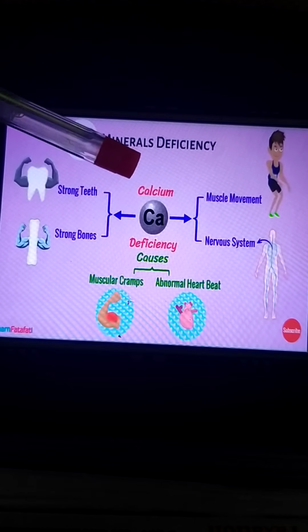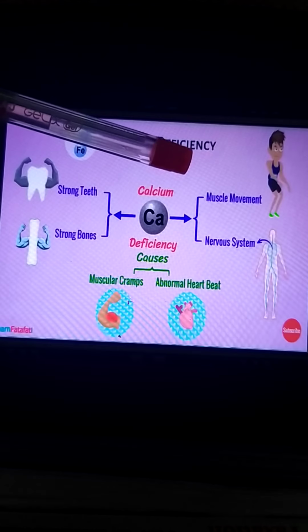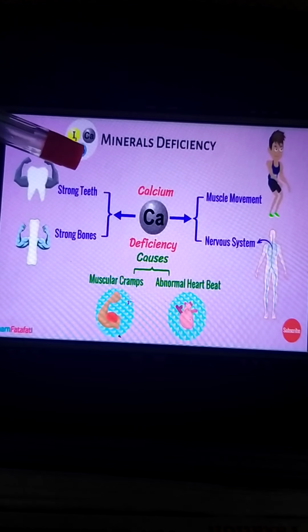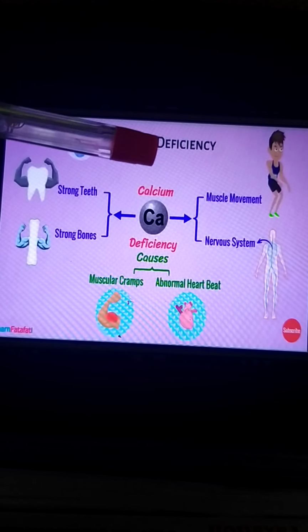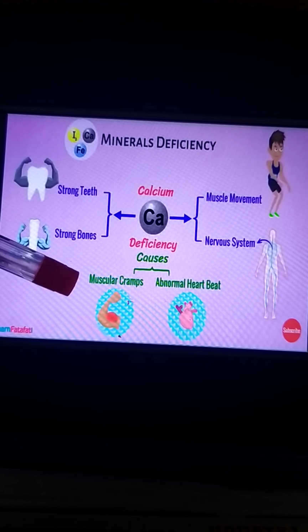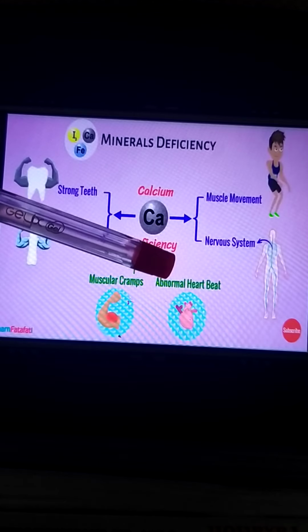If there is calcium deficiency, what is calcium required for? Muscle movement, the nervous system, strong teeth and strong bones. But if calcium is lacking in your body, your muscles will cramp, meaning your muscles will pain, and there will be abnormal heartbeat.